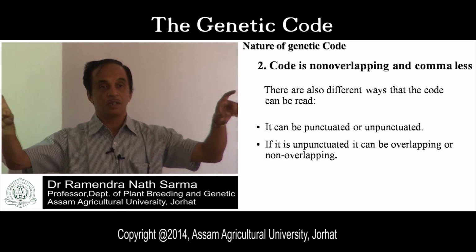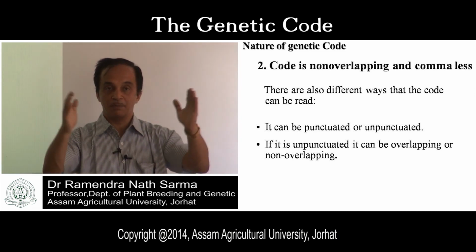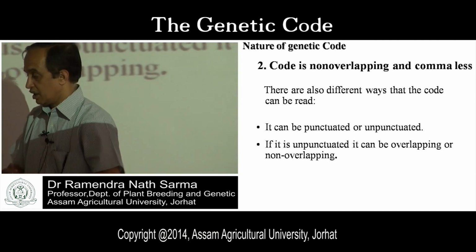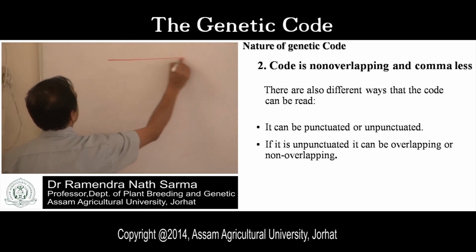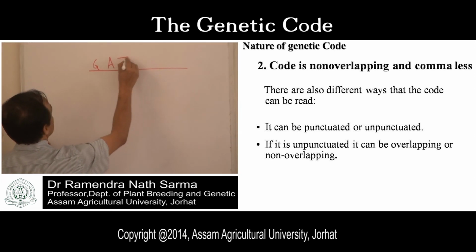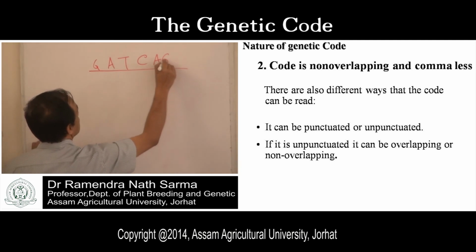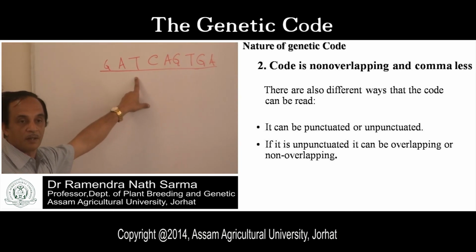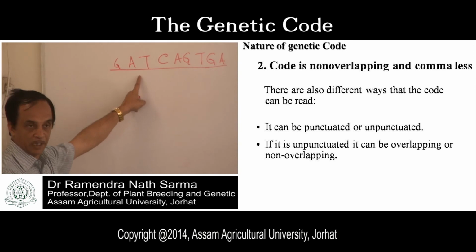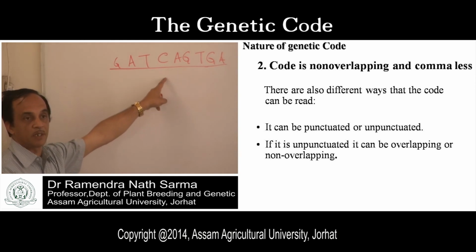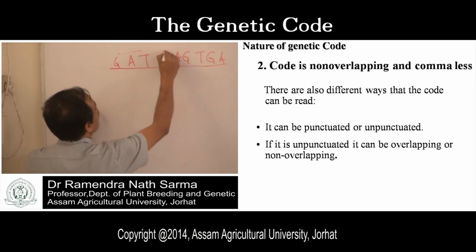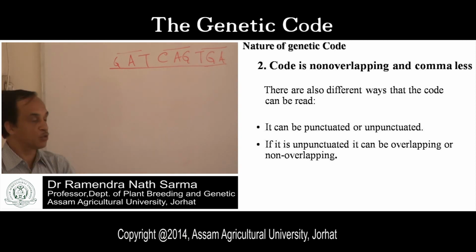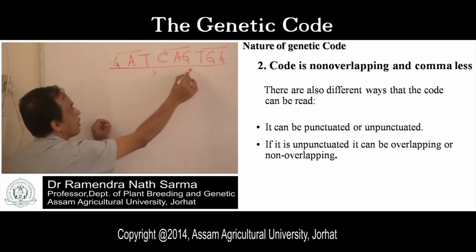Genetic codes are made up of certain bases. Okay, look at this. What is the genetic code? This is genetic code. Suppose G A T C A G T G A. So how many genetic codes are here? If the genetic code is triplet, that means we are having 1, 2, 3 genetic codes. So can I have any comma or punctuation here?